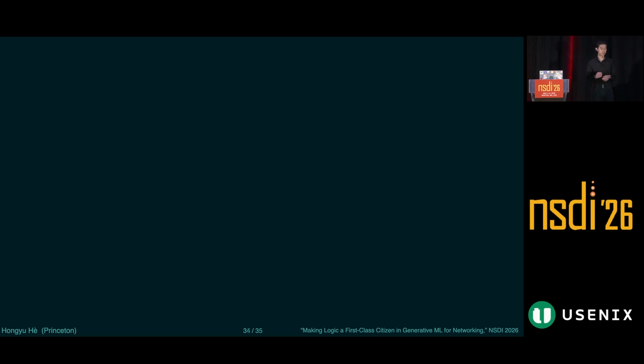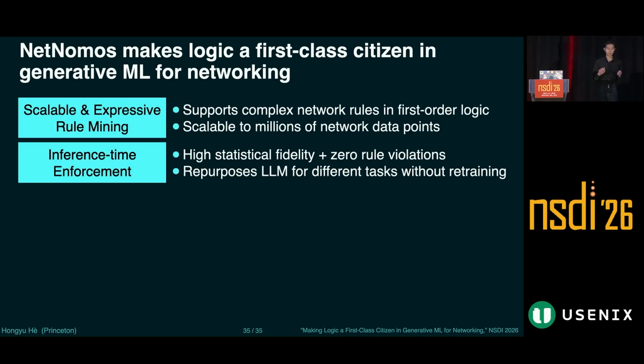So in this work, we propose NetNomos, which makes logic a first-class citizen in generative ML for networking. It supports expressive and scalable rule learning, and it provides high statistical fidelity while guaranteeing no rule violations. And you can repurpose the same language model for different tasks without retraining.